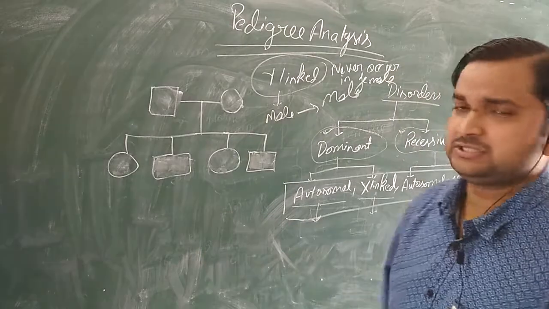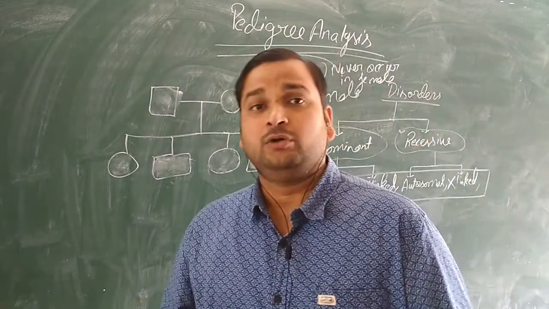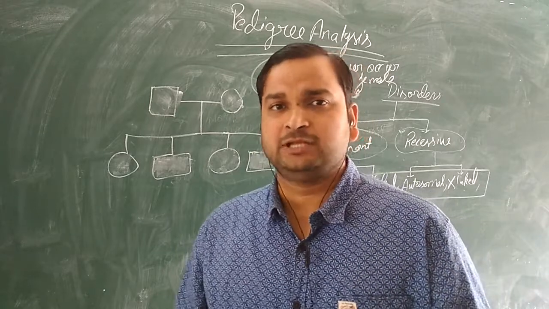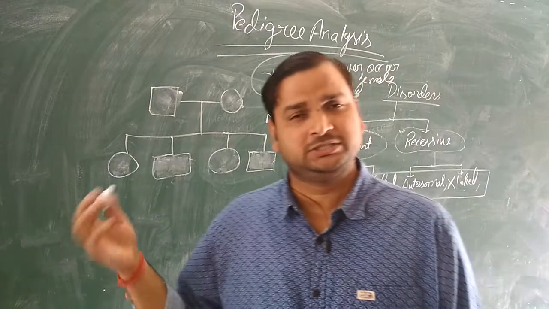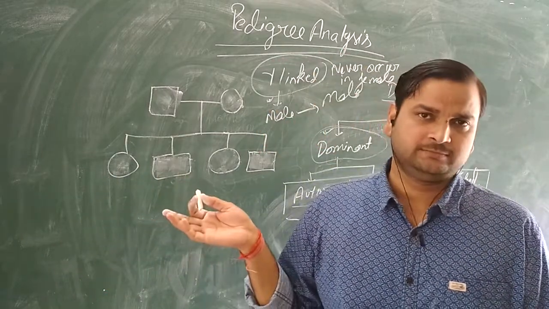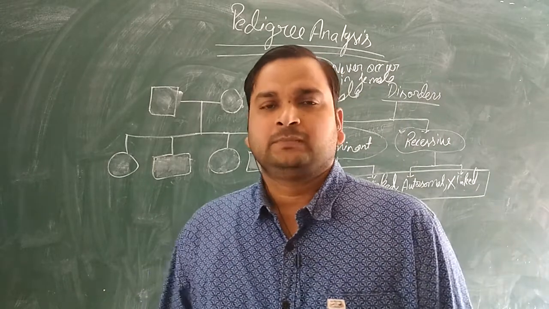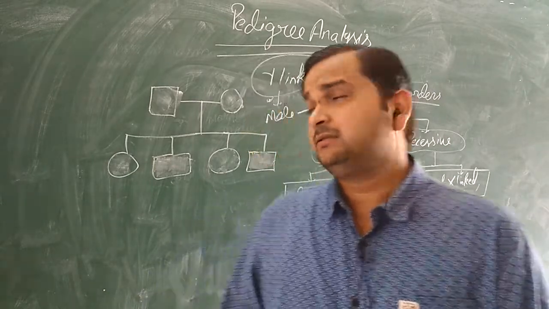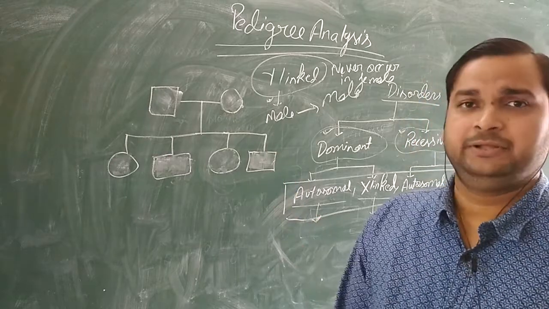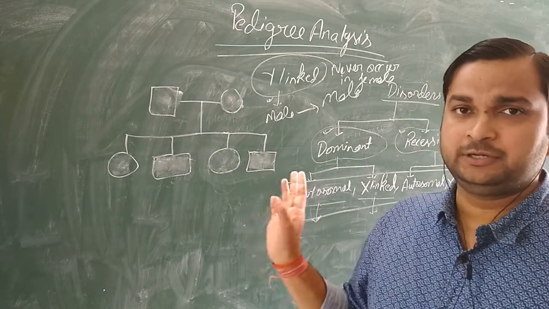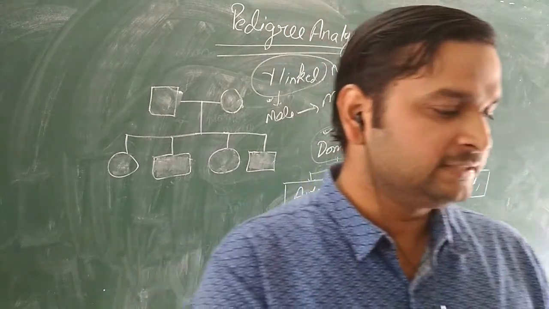Means if any disease is transferred from one generation to next, and only in the male that disease is expressed, then that is an example of the Y-linked disorder. Because these genes are present in the Y chromosome. Okay, and Y chromosome is absent in the case of females. Okay, so this is the method how to find the disorder by seeing the pedigree. Hope this should be clear to you. Very important. Now you can see two examples are given in the NCERT also.